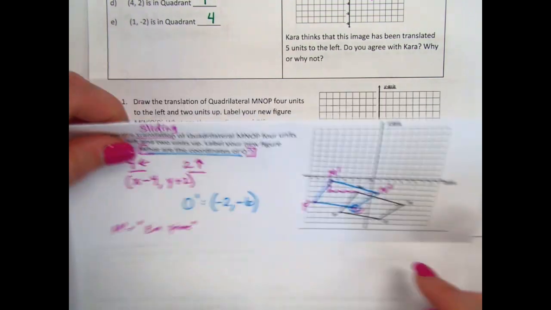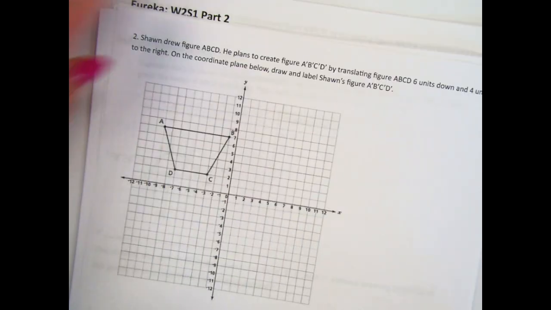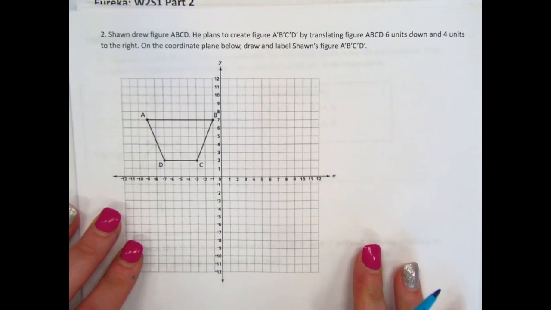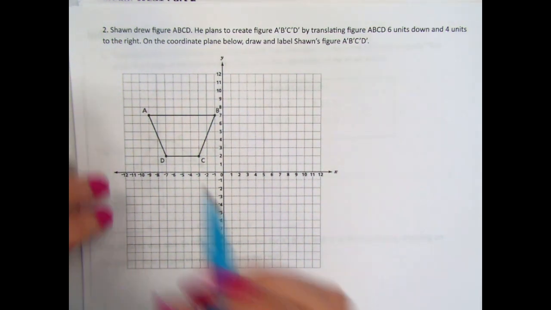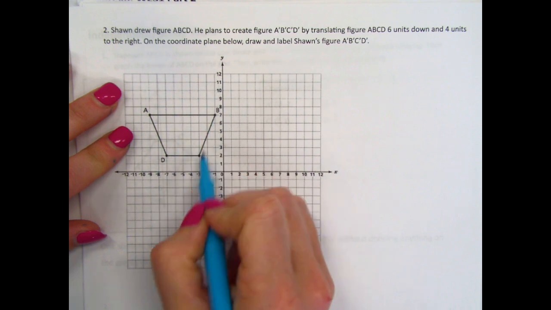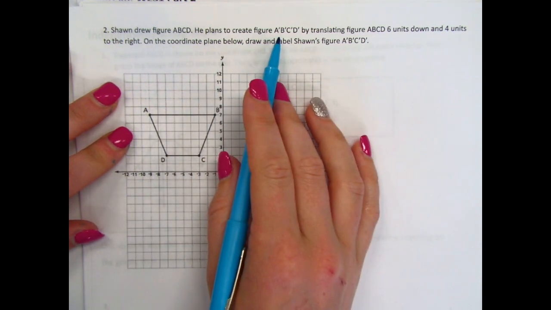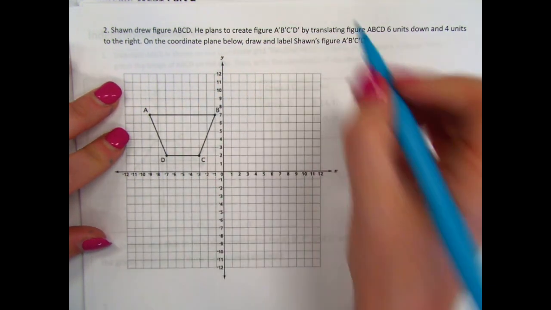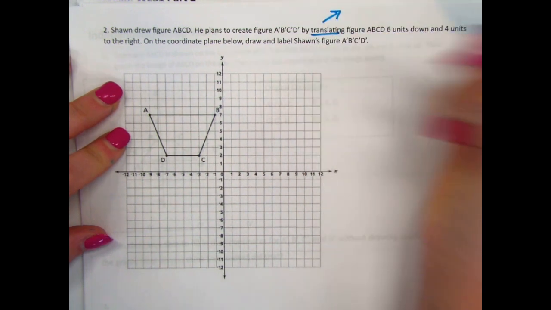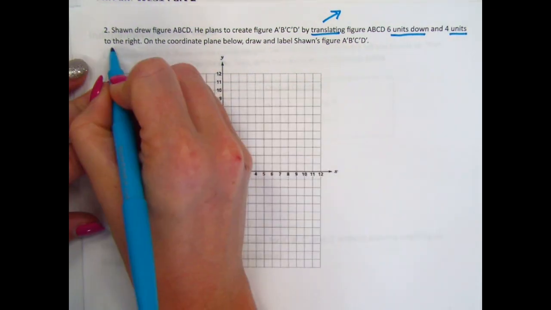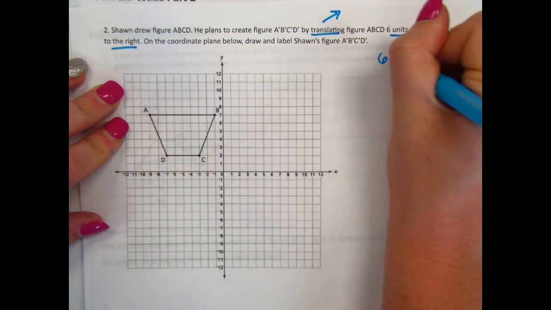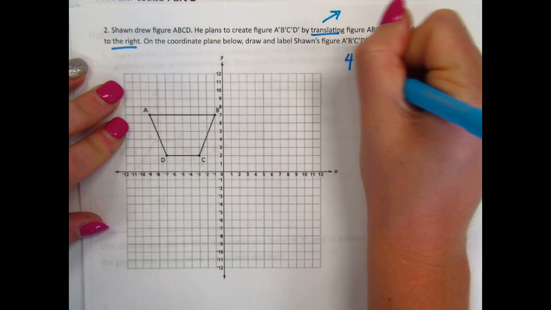Go ahead and turn your page. Okay. Sean, this is not Sean in 8th grade. This is some other random Sean who's drawing shapes. Sean drew figure A, B, C, D right here. He plans to create figure A prime, B prime, C prime, D prime by translating, that's sliding, figure A, B, C, D 6 units down and 4 units to the right. So 6 down and 4 to the right.